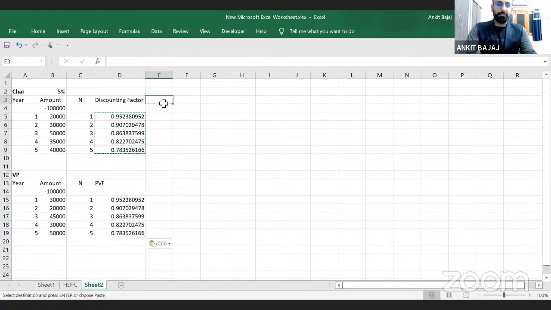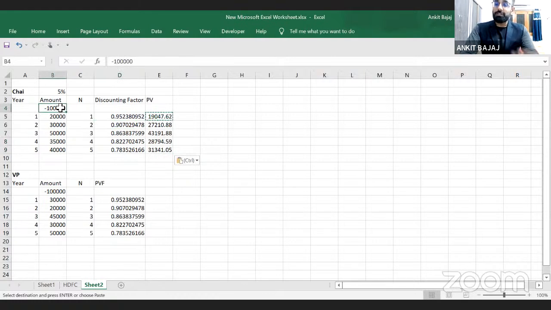Now, we already have the future value with us. If I want to calculate present value, what is going to be the formula? Present value is future value into discounting factor. So I will take this value again, present value into discounting factor, and I will copy these values here. Here we don't have to calculate a discounting value for the investment which you are making today, so there's no need of calculating a discounting value. I will write it directly here, 1 lakh.